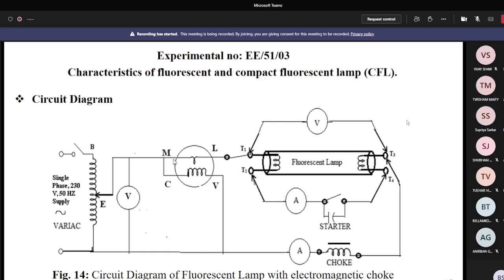Is it clear to everybody? Sir, is the potential coil known as the pressure coil also? Yes. So M stands for main of supply, L for load, V for voltage, C for common of current coil and voltage coil, or pressure coil. Is it okay for everybody? Yes, sir.